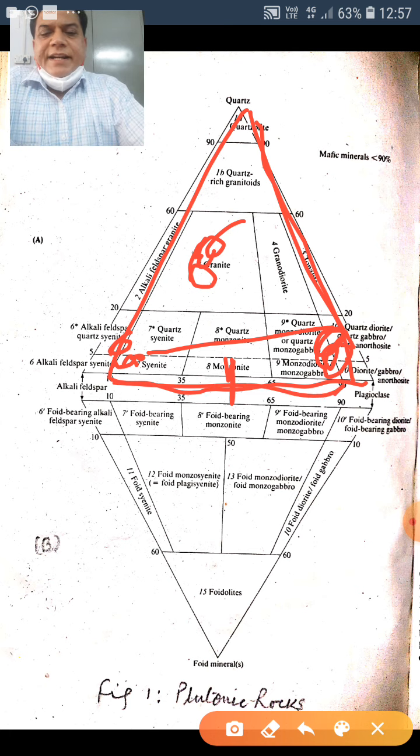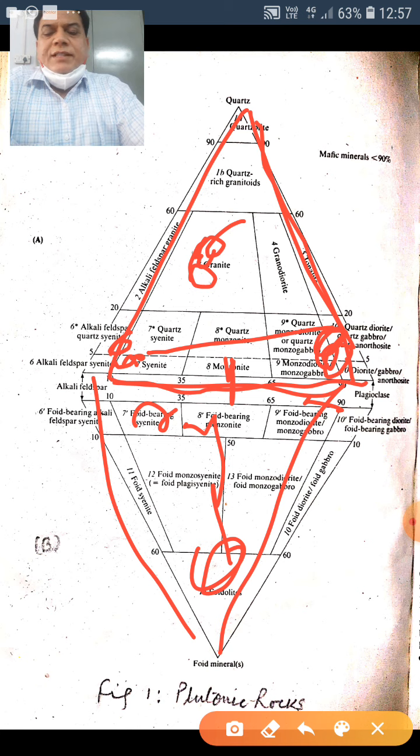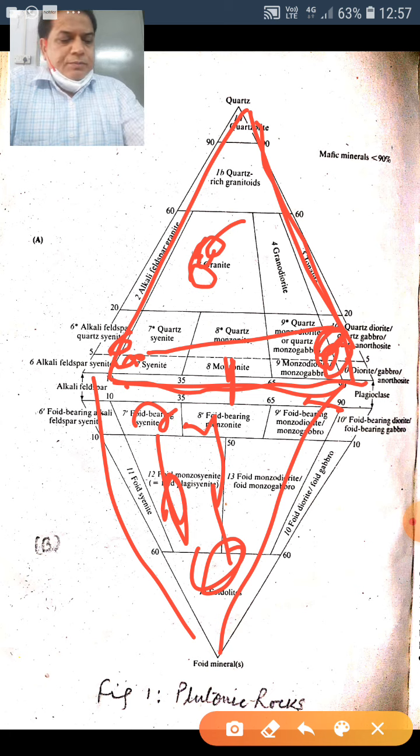Similarly on this side, plutonic rocks having a large amount of feldspathoids will be plotted on this side, and with a lesser amount of feldspathoids they will be plotted here. For example, nepheline syenite. Syenite is here, and as nepheline increases the rock will be plotted somewhere here. Likewise we can plot different plutonic rock types. Now the end members: this is QAP, meaning quartz, alkali feldspar, plagioclase. This is alkali feldspar, plagioclase and feldspathoids. The mafics are not considered.